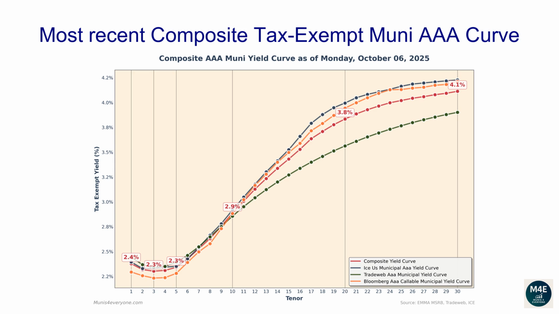The following composite tax-exempt yield curve is based off the most recent ICE, TradeWeb, Bloomberg yield curves that are available on the MSRB website, plus some proprietary extra adjustments, as of October 6, 2025. The one-year composite tax-exempt yield is 2.38%. The two-year yield is 2.32%. The three-year yield is 2.3%. The 5-year yield is 2.34%.